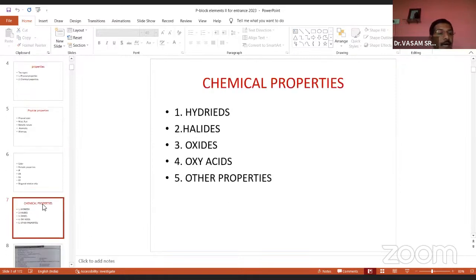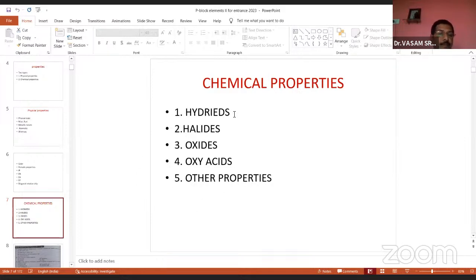After physical properties, the important one is chemical properties. The first 4 properties are the most important from the examination point of view. The first property is hydrides, the second halides, the third oxides, and the fourth oxyacids. Leave the fifth and other properties, but focus on 1, 2, 3, 4.